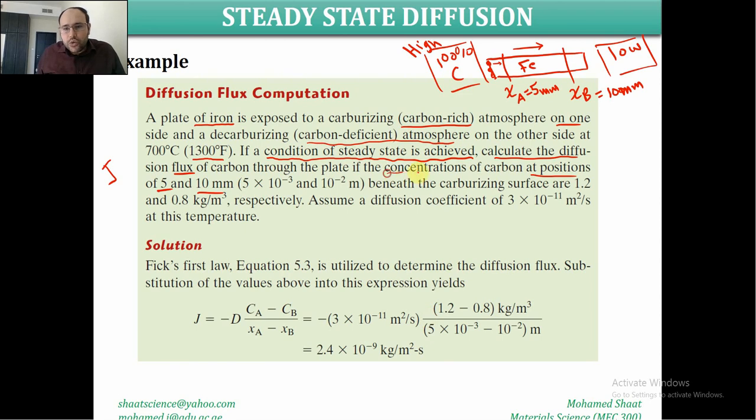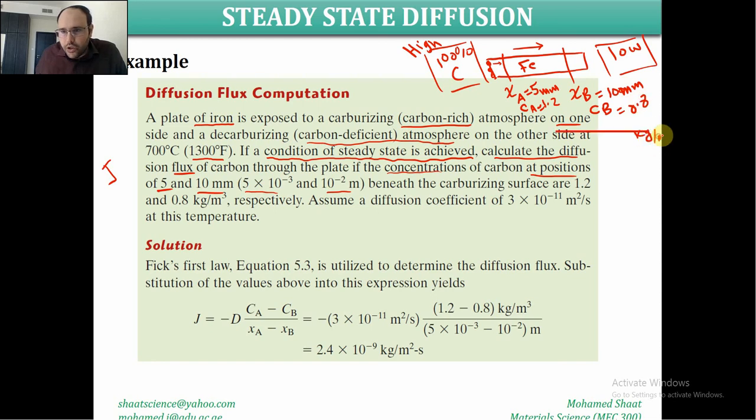The positions were given as 5 times 10 to the power negative 3 and 10 to the negative 2 meter. I'm sorry, these are the positions in terms of meters, not millimeters. Beneath the carburizing surface, the concentrations are 1.2 and 0.8 kilogram per meter cubed. It means that the concentrations at A and at B were given by these two values. At A it was 1.2, but at B it was 0.8.